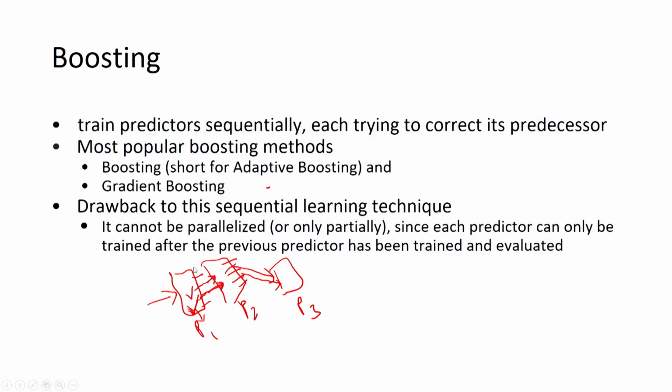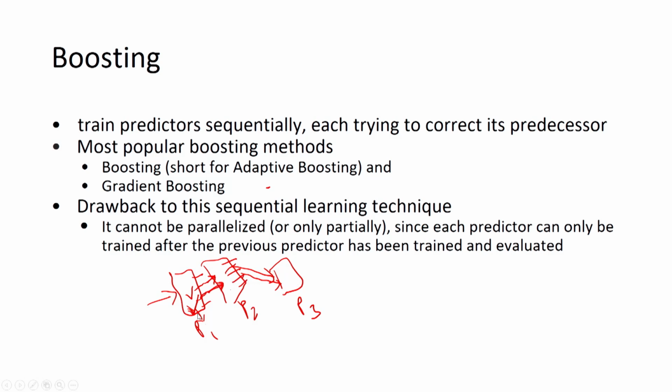Only when this predictor has been trained and we have its output will we be able to train the next one, because we train it only on those instances that were wrongly predicted by the previous predictor. The drawback is that because this is sequential learning, these predictors cannot be trained in parallel.